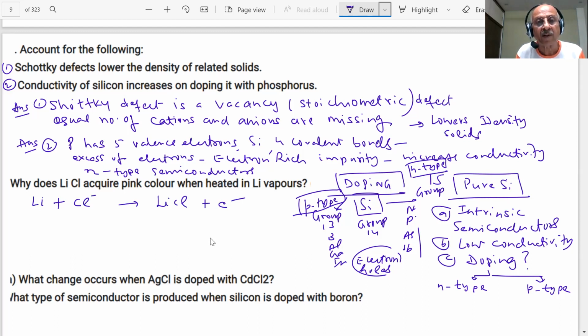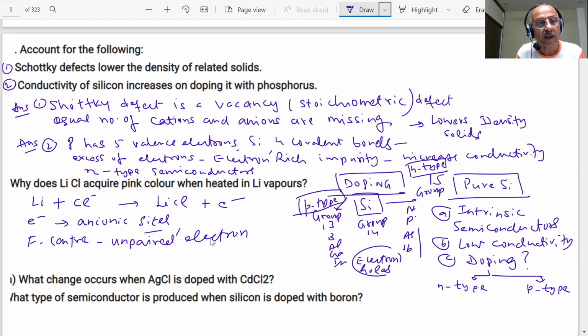This will release electrons, and the electrons will occupy anionic sites which are created by the Cl minus ions, what we call F centers, which will contain unpaired electrons.